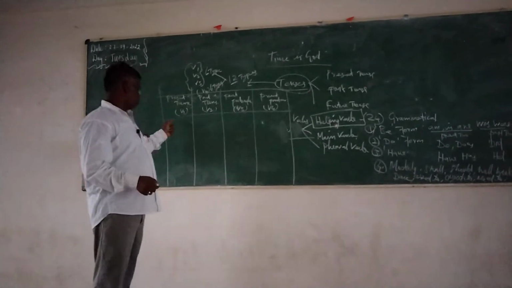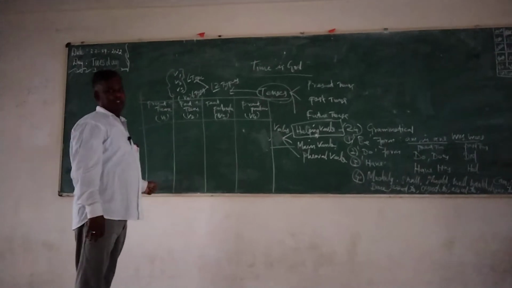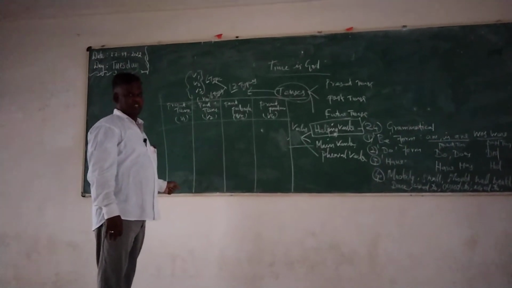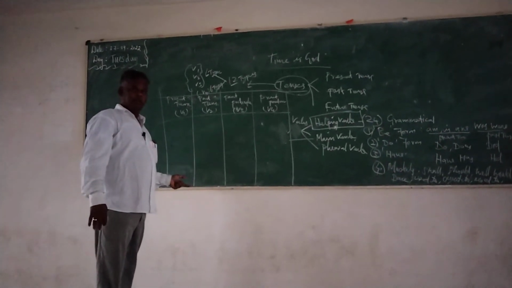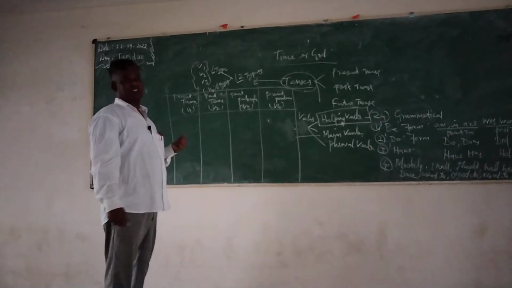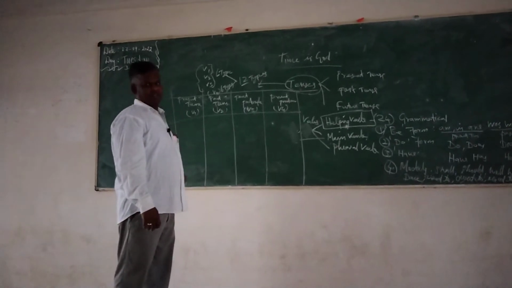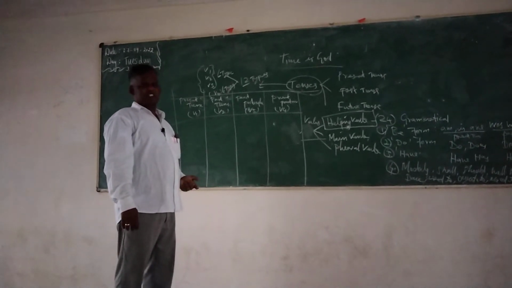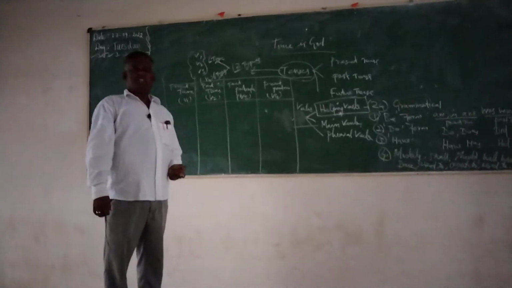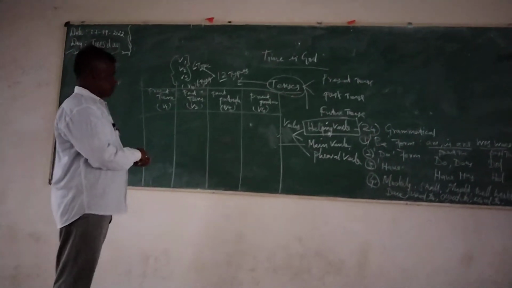A college student must possess 3000 vocabularies. University people, 5000. But professors and teachers must have 10,000 root words and verbs. That is important to become a very good speaker in English.